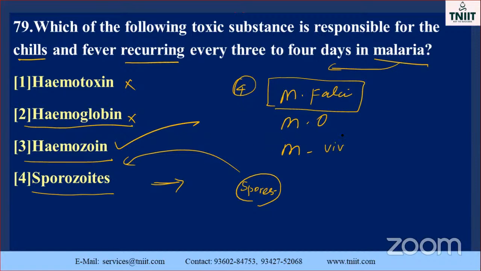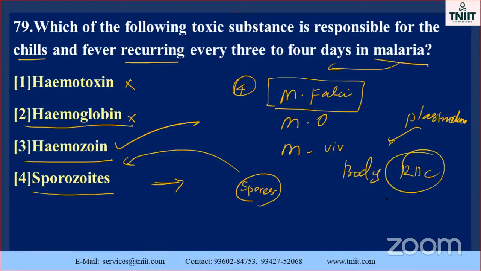How is hemozoin formed? Once the malarial parasite, the plasmodium, enters the body, it automatically binds with the RBC molecules. As a result, the RBC molecule, particularly the hemoglobin, is converted into hemozoin. It is a bluish color.